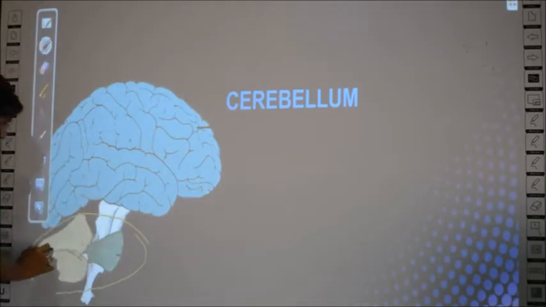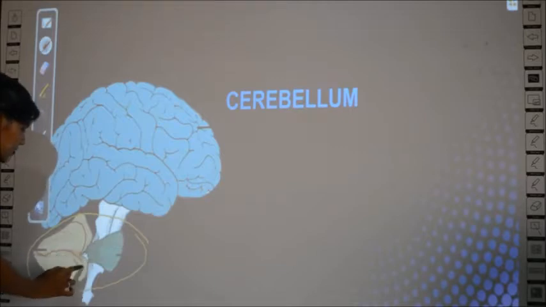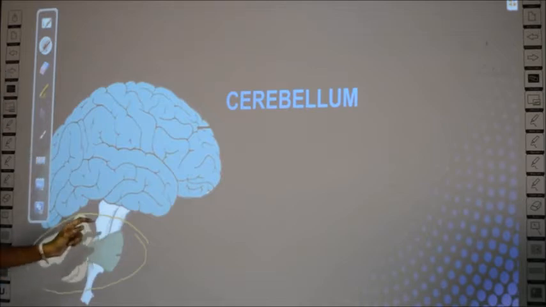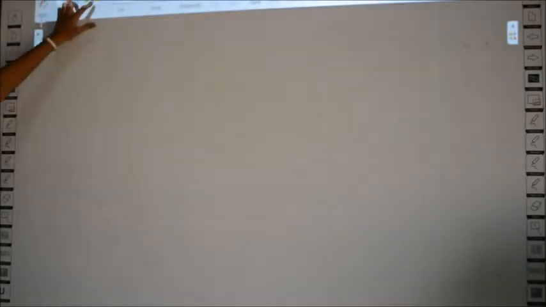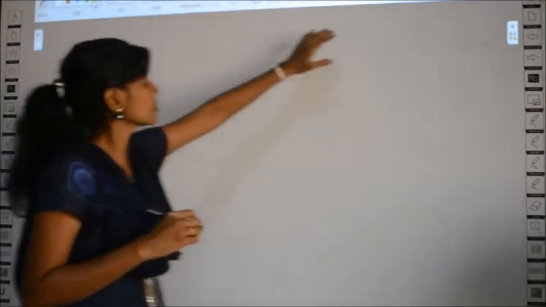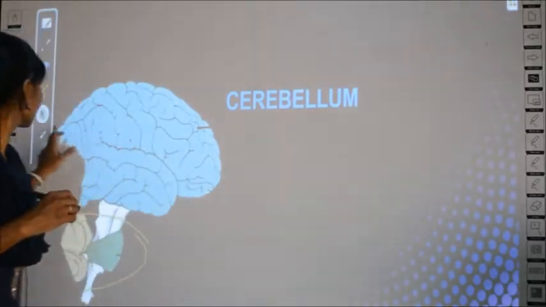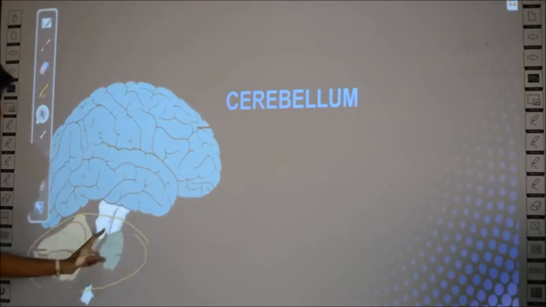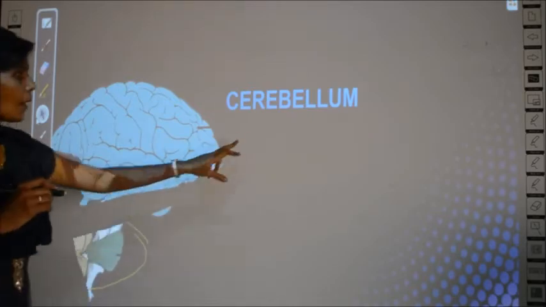Just like the cerebrum which had two hemispheres, the cerebellum also has two regions and one extra green color structure which is called the pons.